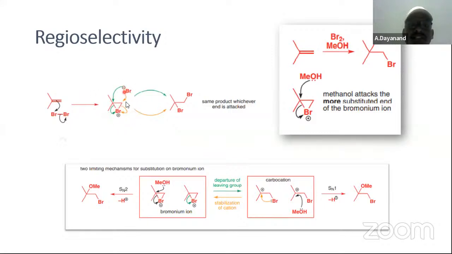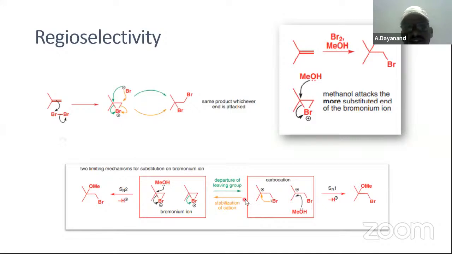In the next step, bromide attack is going to take place. Why is this bromine-bromine bond very weak? In the first step, this bromine atom is acting as an electrophile. Appudu cyclobromonium ion vastundi. Same product is formed whichever end is attacked. Ekkadaina, why? Because we are having the same 1,2-dibromo.